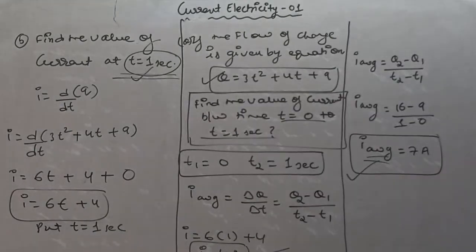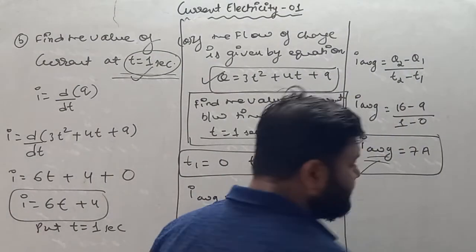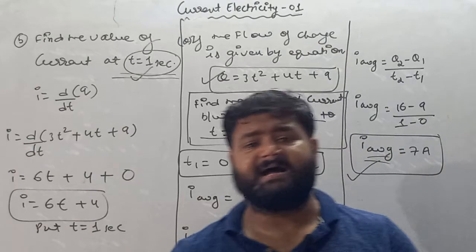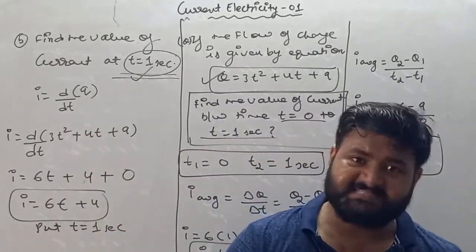I hope you all understand both the questions, my dear student. So this is all about the basic information of current. Current is categorized into two types. As we know that in physics, time is categorized into two types. One is average time and second is instantaneous time.